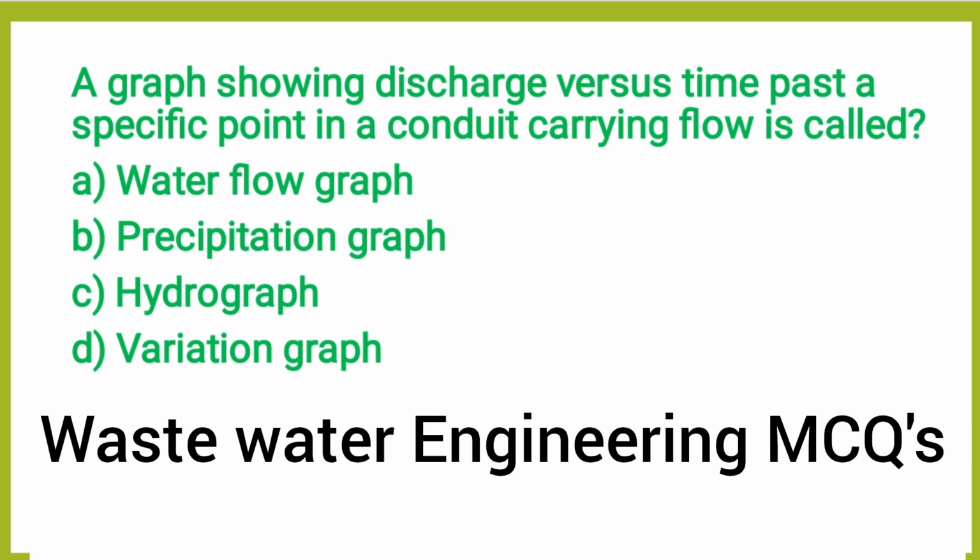Next question, a graph showing discharge versus time past a specific point in the conduit carrying flow is called. Option A, water flow graph. Option B, precipitation graph. Option C, hydrograph. Option D, variation graph. The correct answer is option C, hydrograph.